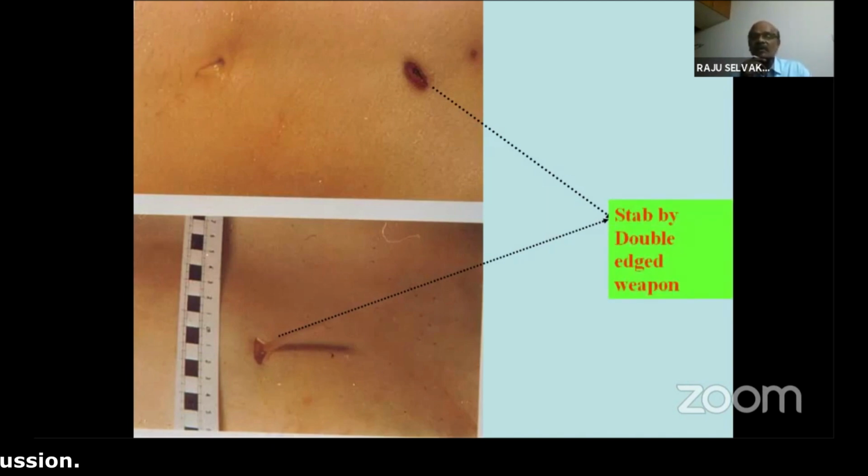Stab by a double-edged weapon or a single-edged weapon. I mean, in a single-edged weapon, one end of the weapon is sharp. The blunt edge will not be that sharp. The sharp end of the weapon will have an acute angle. The blunt end will have a larger or blunt angle. This is an example for a double-edged weapon where both sides are acute, both angles are acute. Next slide, please.